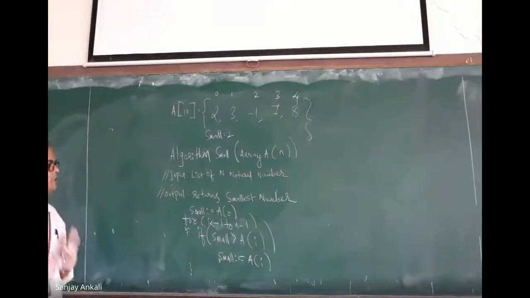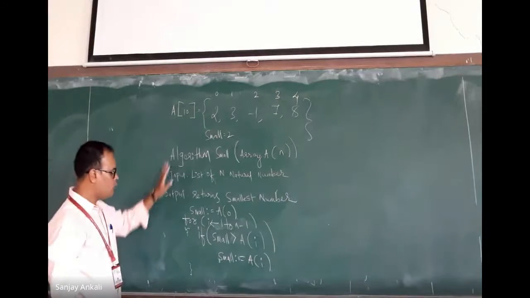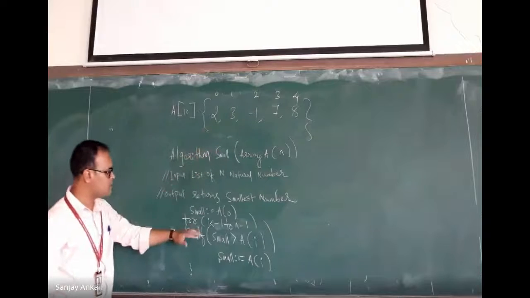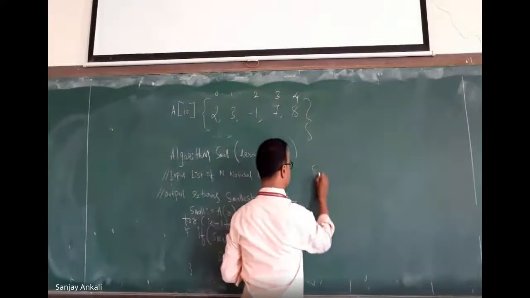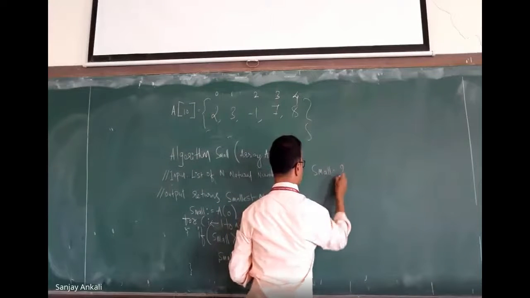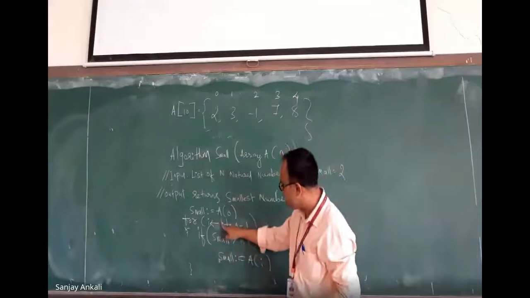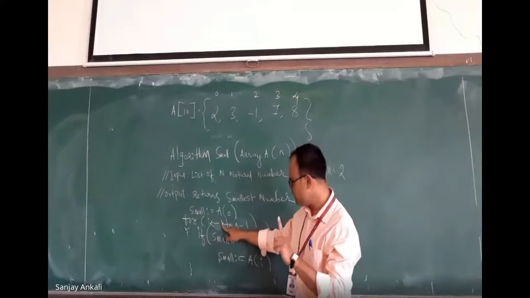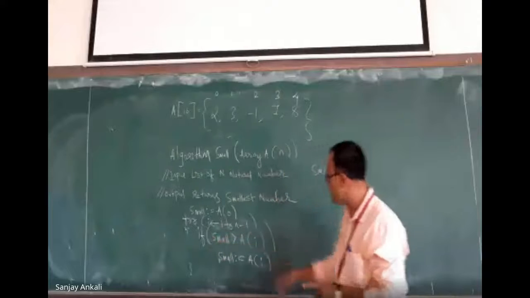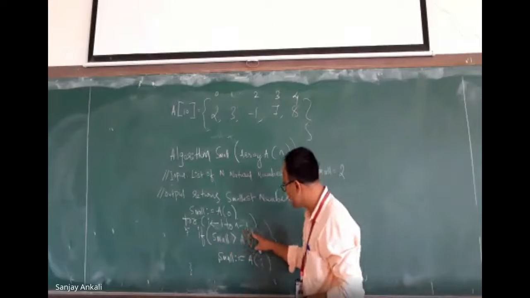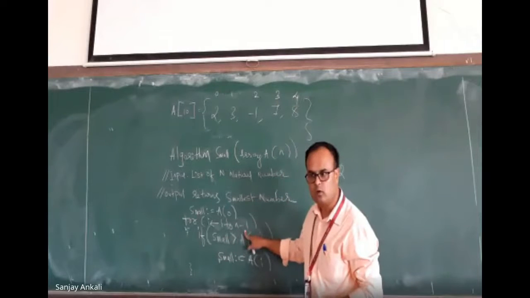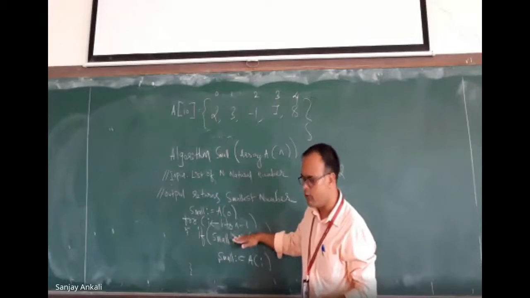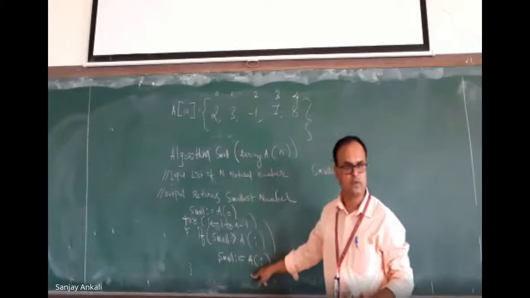Now see here. We will try to trace this, then you can take down this example. What I do is, this algorithm starts executing. A of 0 will become small. What is there in A of 0 now? It is 2. What is I value now? 1. Right? You come here. What is there in small? 2. What is there in A of 1? 3. Is 2 greater than 3? No. Condition true or false? False. This statement executes? No.